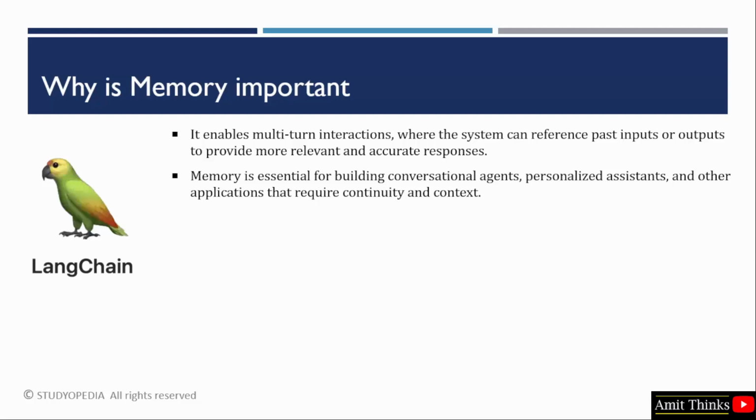Why is memory important? It easily allows multiple interactions so that the system can reference previous inputs or outputs. This eases the work in providing more relevant and accurate responses. If you are building conversational agents, personal virtual assistants, then memory is really important.